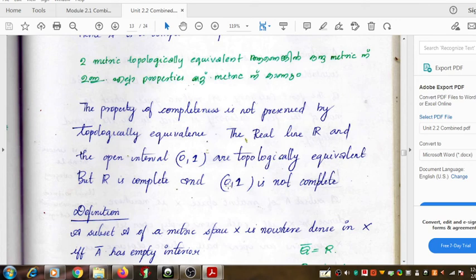It does not converge to a point in this space because its limit is 0, but 0 is not present in this subspace because (0,1) is an open interval. So it does not converge to a point in this space.